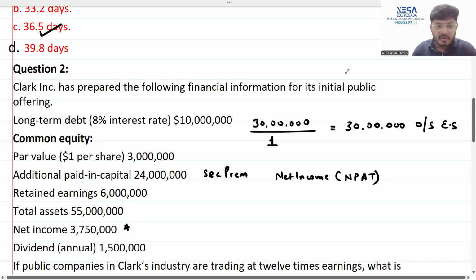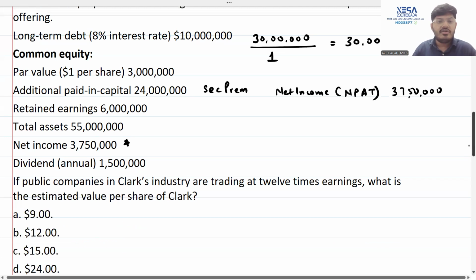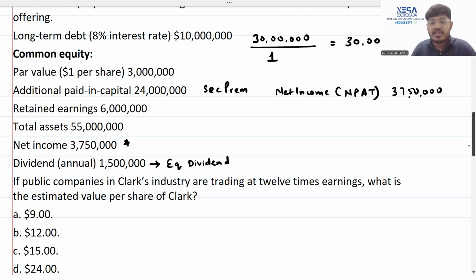It is nothing but net profit after tax, and that is 37 lakh 50,000, which is 3.75 million. Now they are saying that the annual dividend is 1.5 million, 15 lakhs. I want you to note that this is purely an equity dividend. This is not a preference dividend, because anywhere in the capital structure, we don't have the preference shares.